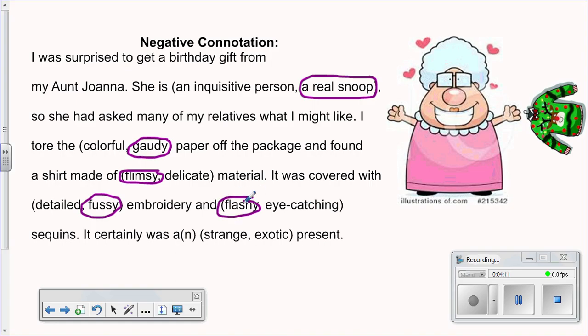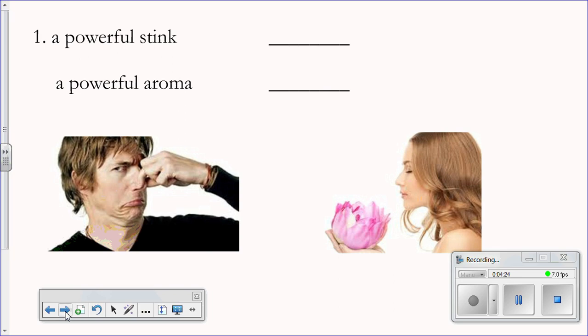It was certainly a strange present or an exotic present. Well, exotic kind of implies interesting. And strange, well, that doesn't always have the best connotation to it. So we're going to look at a couple other examples. One of these is positive and one of these is negative. A powerful stink or a powerful aroma. Stink is definitely more negative, whereas an aroma, I think of a flower or a cinnamon aroma that fills the room around Christmas time.